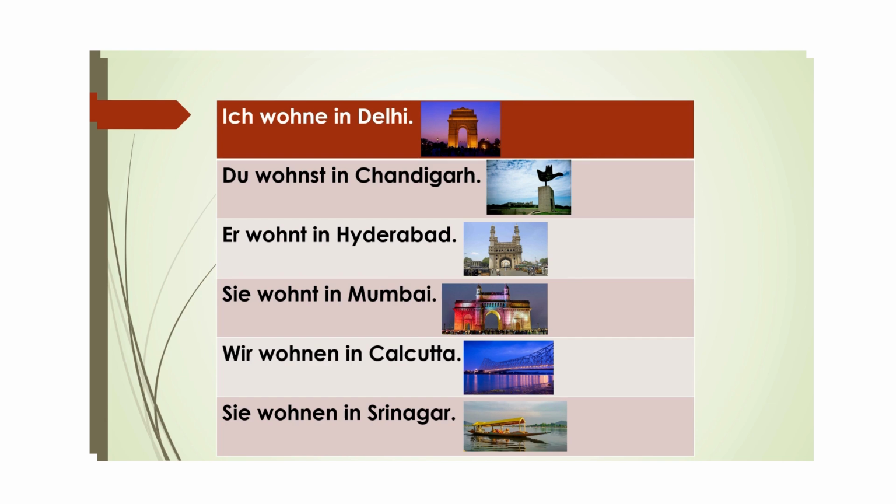So here I have described how the verb changes according to the pronoun and how we can use heißen, kommen and wohnen in sentences with different pronouns. So try to communicate, try to use these verbs in your communication.